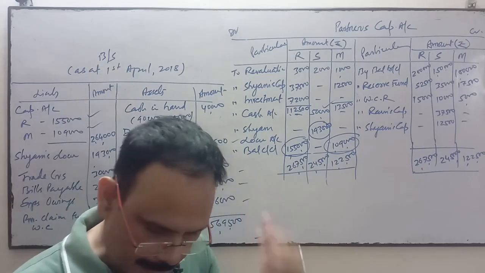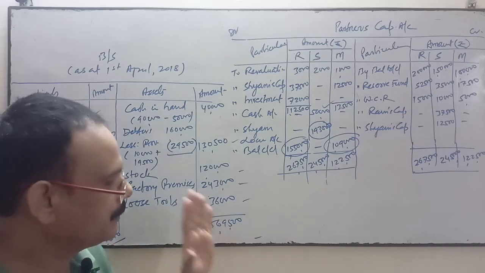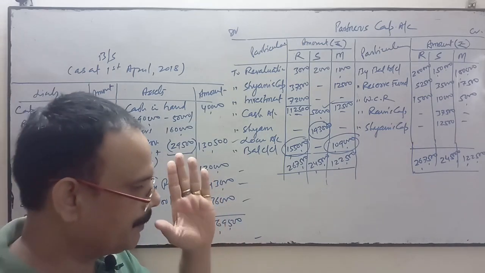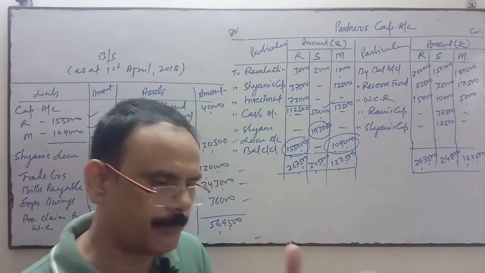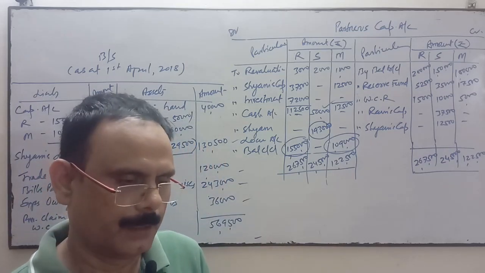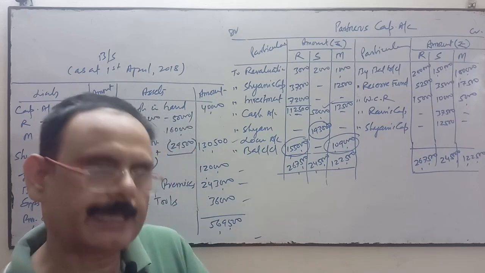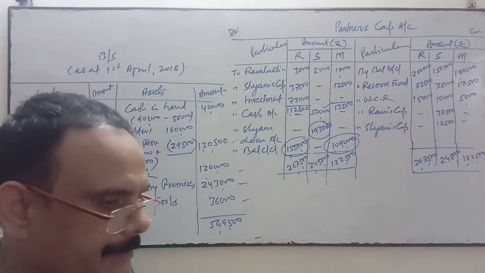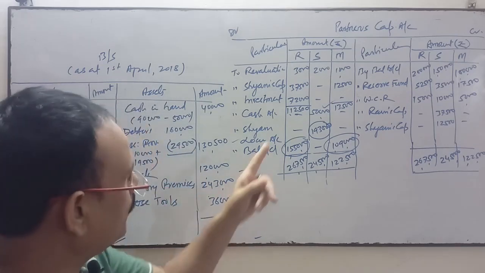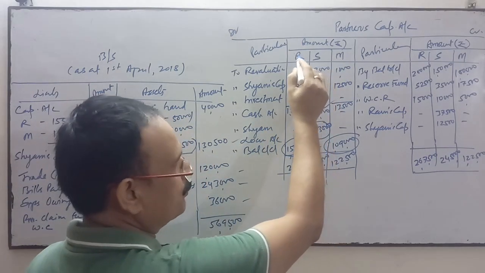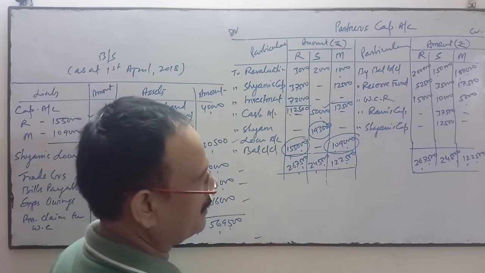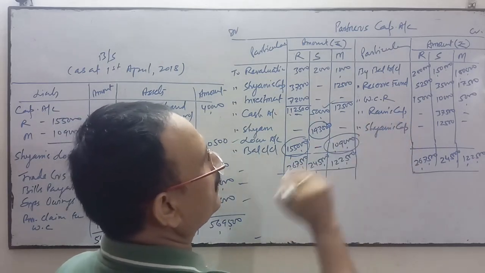So in this question, what we have seen, we have valued the goodwill first. We have done the valuation of goodwill. Thereafter we have done the accounting treatment of goodwill. Thereafter we have done the one entry related to the investment when the investment is taken over by Ram. So Ram's capital account debit to investment. This is the entry for the goodwill.